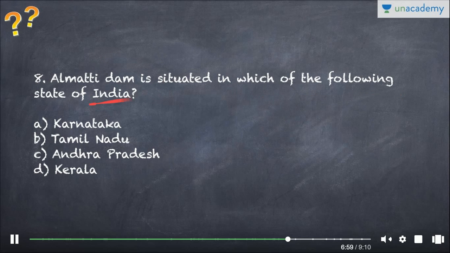Almatti Dam is situated in which of the following state of India? Karnataka, Tamil Nadu, Andhra Pradesh, Kerala. Now it is a very simple question. If you know it, you know it. If you don't know it, you don't know it. But unfortunately, such questions are asked in UPSC.